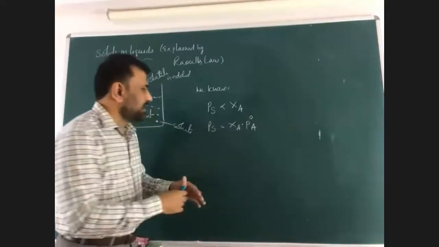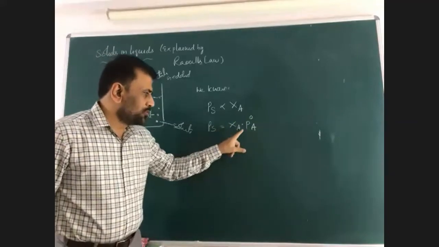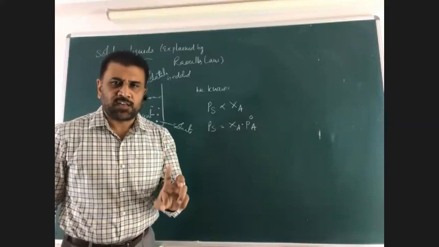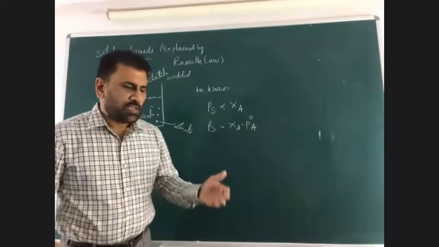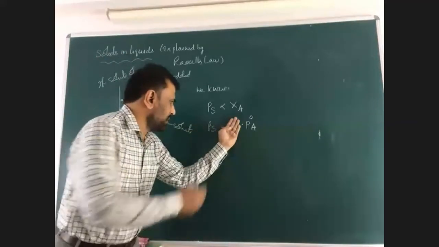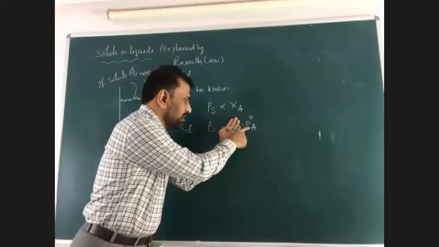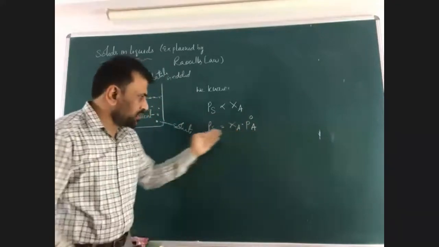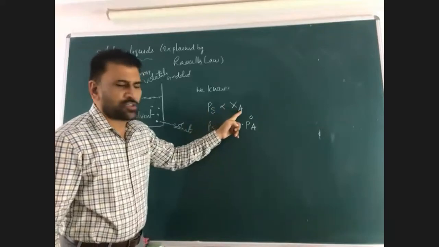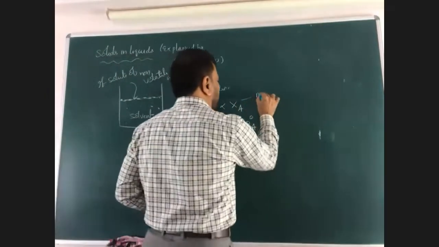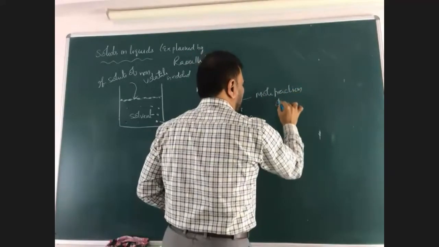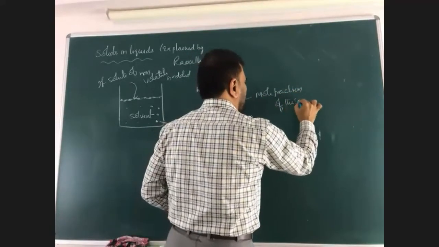I'm once again explaining. This is the solvent mole fraction. If the solvent mole fraction is 1, what does it indicate? It indicates there is no solute. Then the solution becomes only solvent. In such a case, this becomes 1. This is also becoming solvent. This is the vapor pressure of the solvent in the pure state. Therefore, this law is right. So the vapor pressure of the solution is directly proportional to the mole fraction of the solvent.